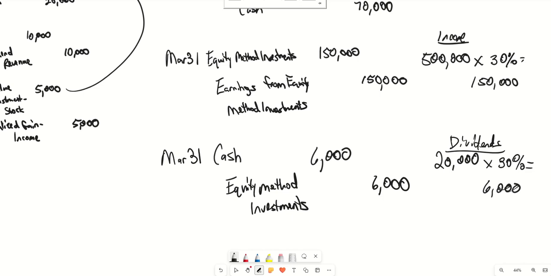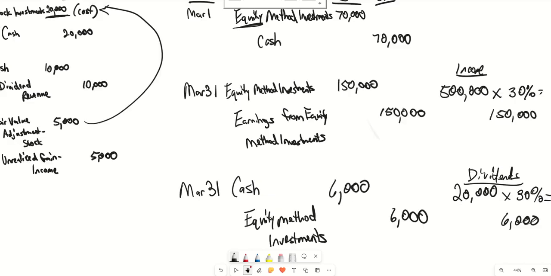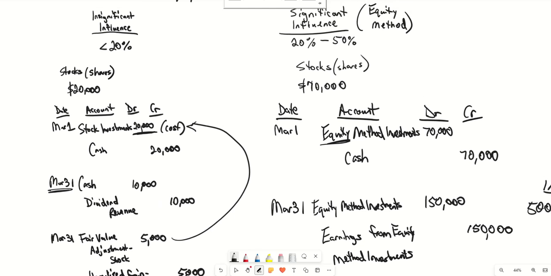So you see here that there's a difference in the accounting between an investor that has insignificant influence versus someone that has significant influence. Again, one main difference is that someone with significant influence is actually using the equity method, because the equity method is a method that is used for someone that's in it for the long run, which is why equity method investment is a long-term or non-current asset account.